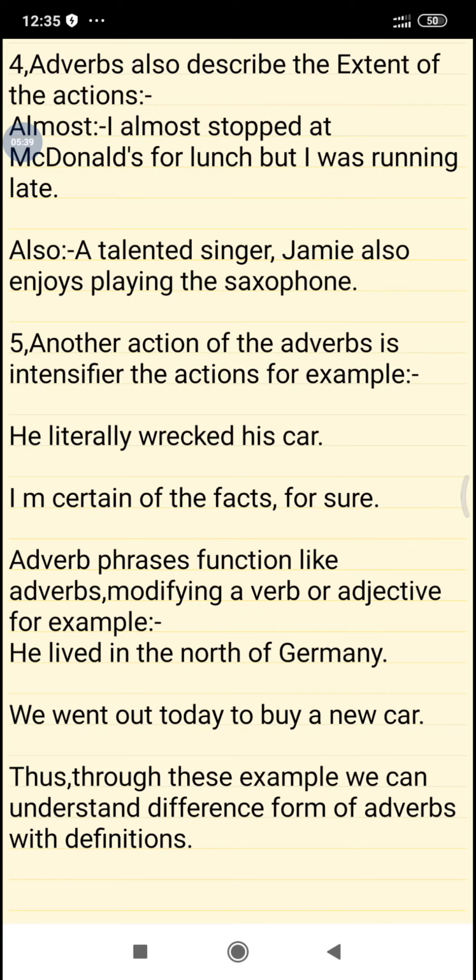Thus, through these examples, we can understand the different parts of adverbs, and the definitions and examples completely show how the adverb is used to modify things, actions, manners, places, timing, and so on. I hope you like this video, which is very important for students of 7th, 8th, 9th, and 10th class who are going to face these kinds of questions in their CBSE board examinations, and for those who are preparing for competitive exams, it is also very important.